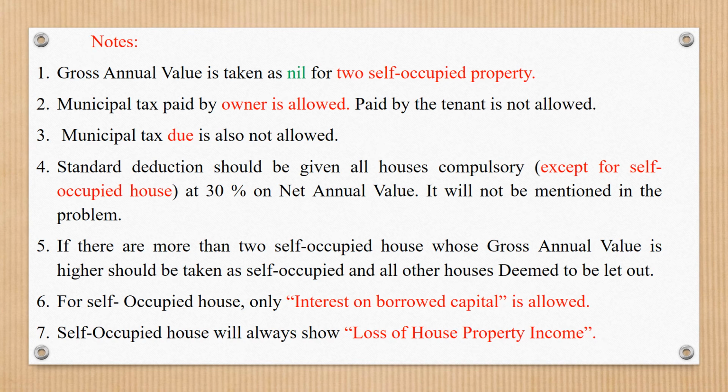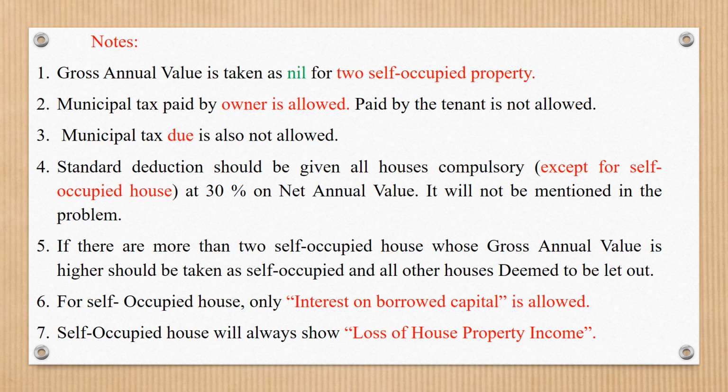Standard deduction should be given compulsorily for all houses except self-occupied houses, at 30% of net annual value. It will not be mentioned in the problem.